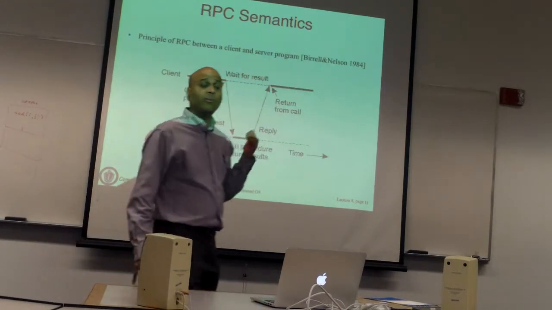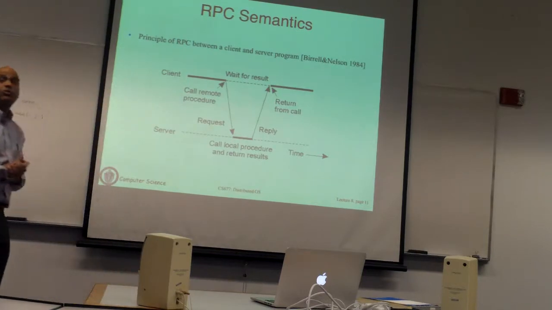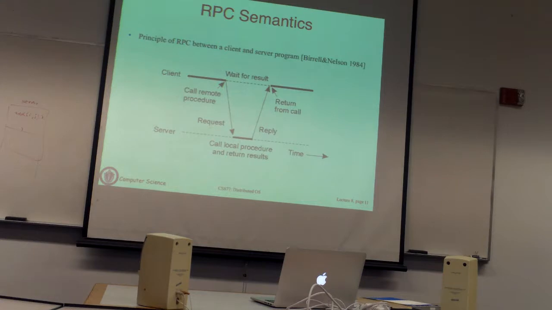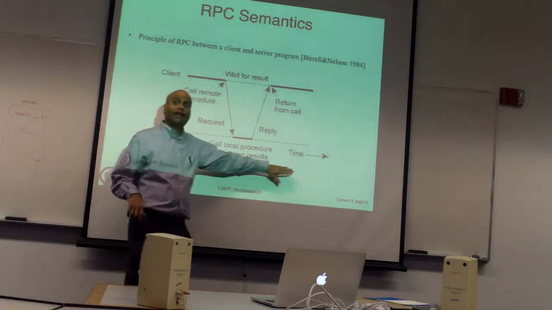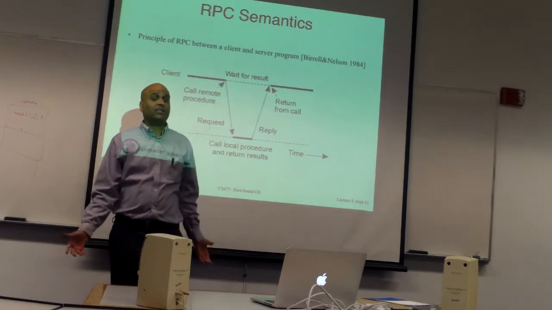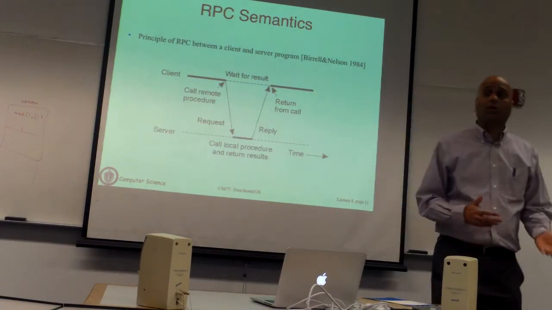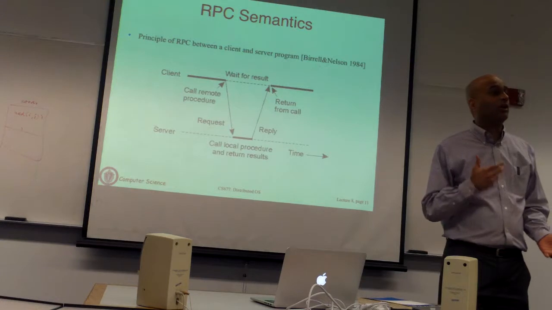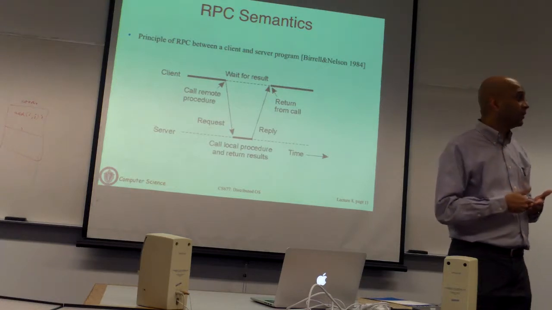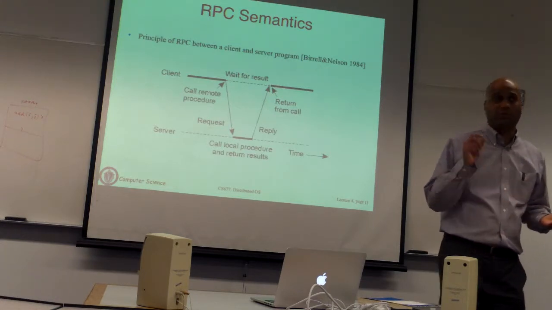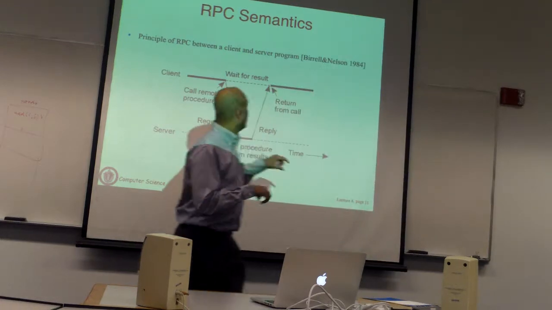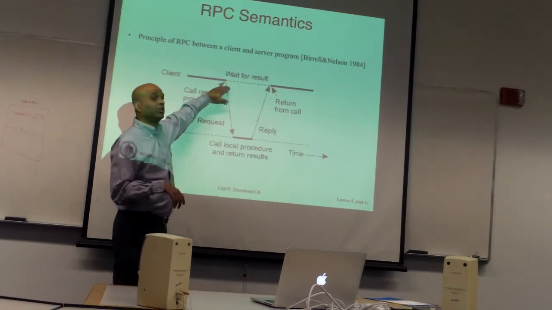From the client's perspective, calling a remote procedure looks not that different from calling a local procedure. Here is the timeline of what's happening. Local procedures are essentially blocking calls. When you make a local function call, the caller is going to wait for the function to return some return value. The same is true here. You have the client, which is the caller.